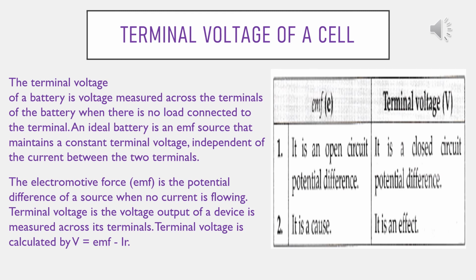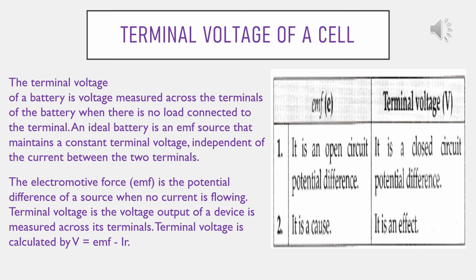The terminal voltage of a cell is less than the EMF of a cell, and the difference between EMF and the terminal voltage of a cell is called its voltage drop. One thing I can give you an idea, actually terminal voltage is normal voltage, that is abbreviated by capital V, and EMF is one type of voltage but in open circuit.